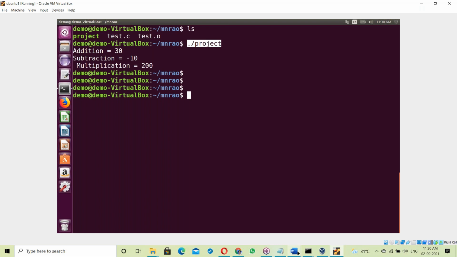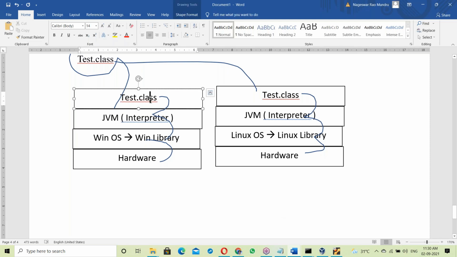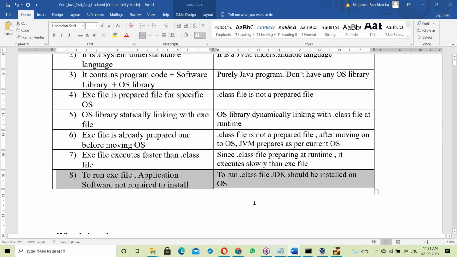But when it comes to Java, to run a dot class file, JVM is required. How can you get JVM? JDK should be installed. So to run a Java program, you compulsorily have to install JVM software, Java software. Without Java software, Java programs will not run. Suppose Java project development is completed and the Java build is moved to the client location. At the client location also you have to install JDK software, otherwise it cannot run.